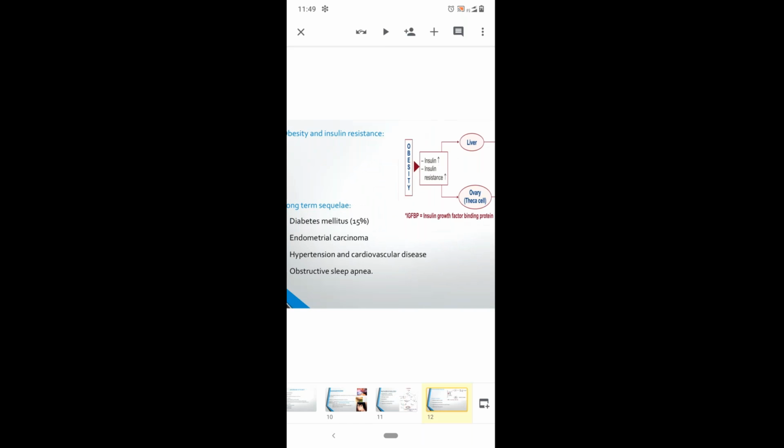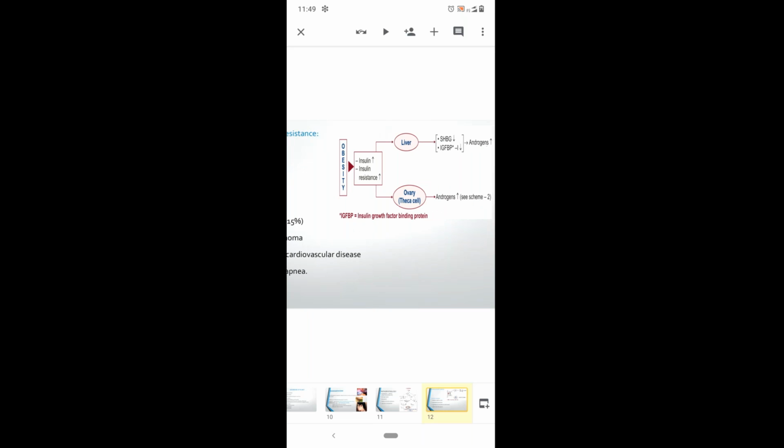And coming to obesity and insulin resistance in PCOS, in obese patients we have increased insulin resistance. This leads to decreased sex hormone binding globulin, and insulin growth factors also decrease. So this leads to increased androgen levels. And this insulin resistance in the ovaries leads to excessive production of androgens.